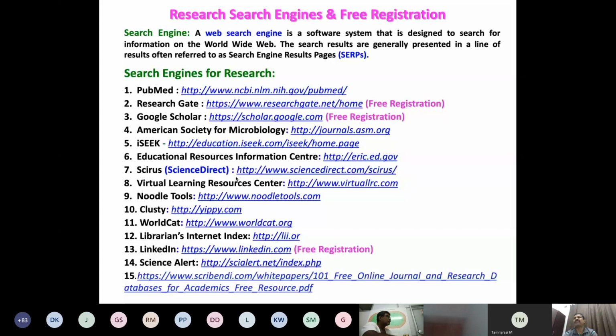SJR is given by the SCImago website. This SCImago website takes all data from the Scopus, then they produce the ratings. They have a tie-up with the Scopus databases, then they do some calculations. Scopus gives only the citations and H index. But SCImago calculates each and every citation year wise. They give it only for journals, not for individual articles. SNIP and SJR rating, correct?